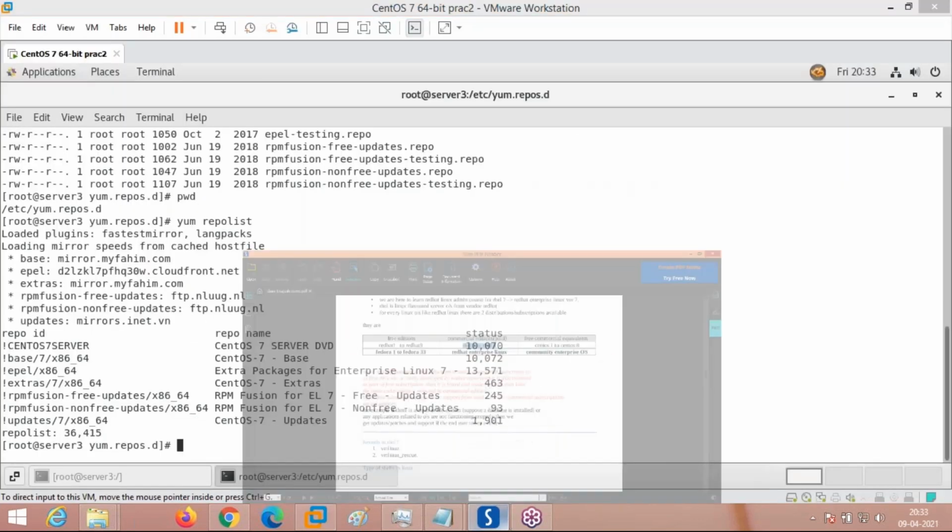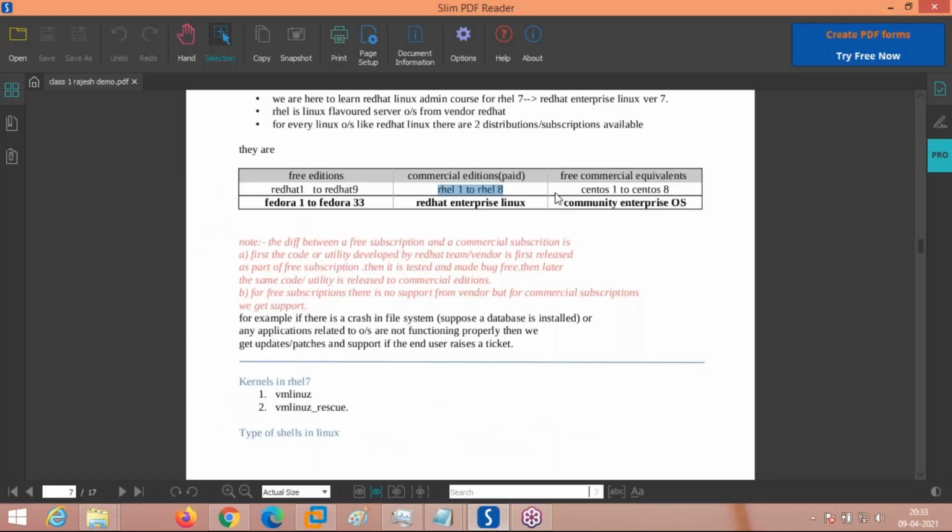CentOS is exactly the same as RHEL, but the only thing is CentOS is totally free. Even the updates, patches and other applications installable on CentOS and RHEL are the same, but all the software is free. You can download the software directly, use the yum repositories, create your own yum repositories online, and then update your operating system with packages which are not free in RHEL. That is the only difference.